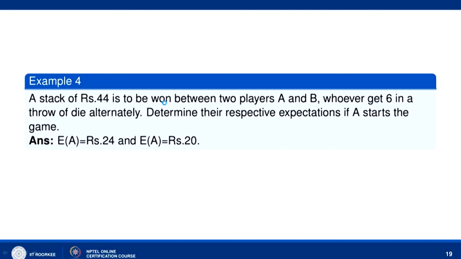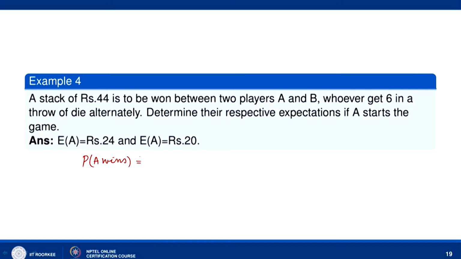Now, let us take the example of a stake of rupees 44 to be won between two players A and B, whoever gets 6 in a throw of a die alternately. Now, determine their respective expectations if A starts the game. So, let us find the probability that A wins.